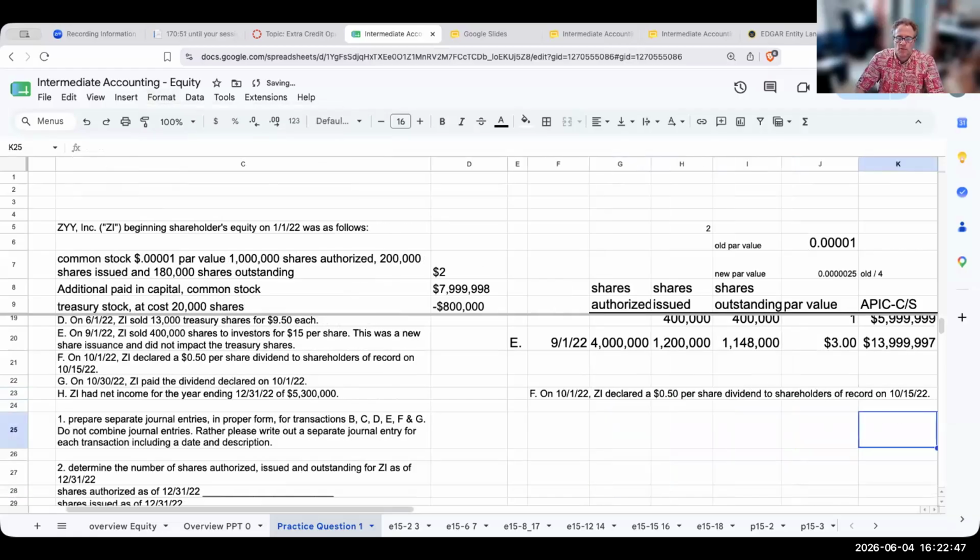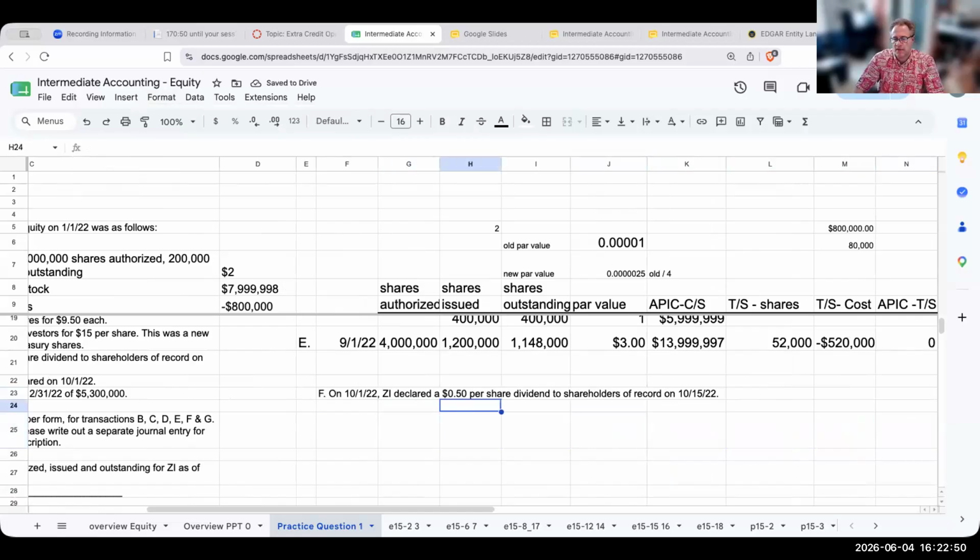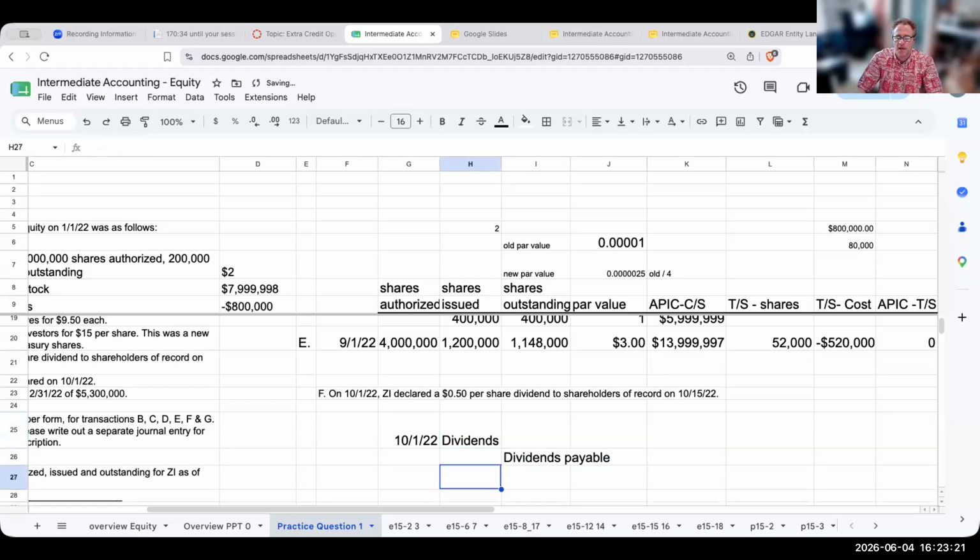Okay. So I declared a 50-cent per share dividend to shareholders of record on 10/15/22. When I go through and do my declared dividend, how do I do this? When I declare a dividend on 10/1/22, the journal entry I'm going to make is a debit to dividends and a credit to dividends payable, to record dividend declared.